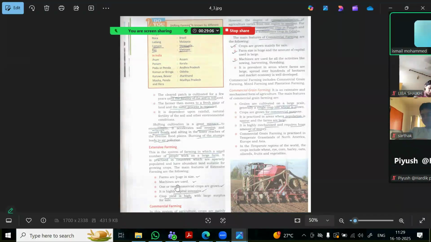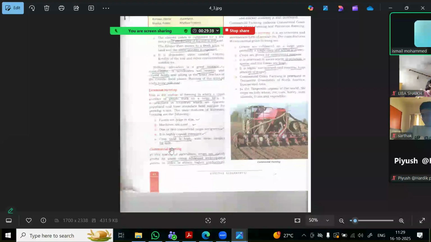So farm sizes are huge, machines are used because the farm size is very huge, and it is highly capital intensive. It means you need to invest a larger amount for this kind of extensive farming, and crop yield is high. Crop yield is high because you use heavy machinery, the farm size is so big, and they use good quality seeds, so you get a high yield. Whatever excess surplus there is, they sell it. So this is called extensive farming.